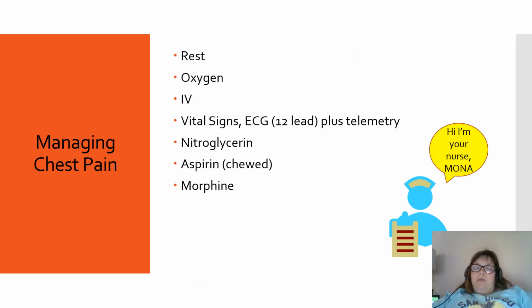So if somebody's having chest pain at home, the first thing that you ask them to do is rest. If they come into the emergency department or they're in the hospital and they're complaining of chest pain, you want them to stop doing whatever they're doing. You need to get them into a bed or a stretcher. If they're walking in the hallway, you need to get them to stop, get a wheelchair, and get them into the bed. You're going to put on oxygen. You're going to make sure you have an IV.